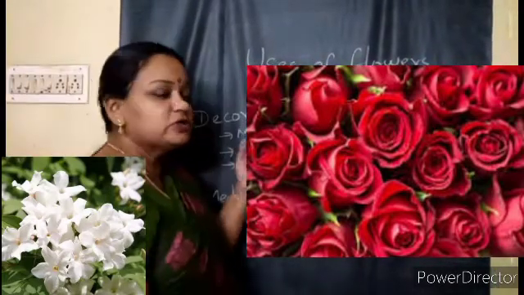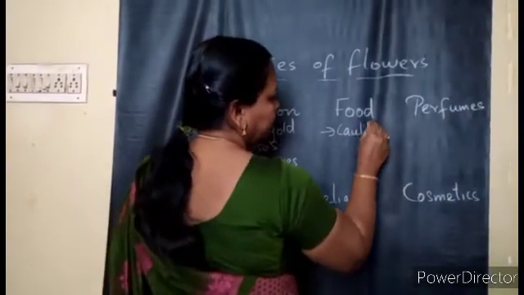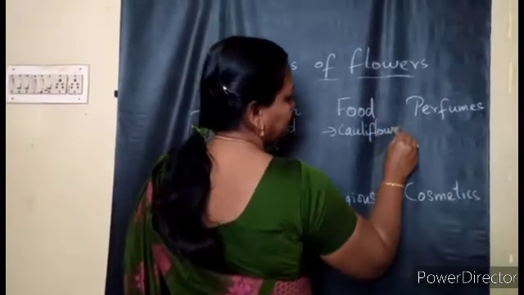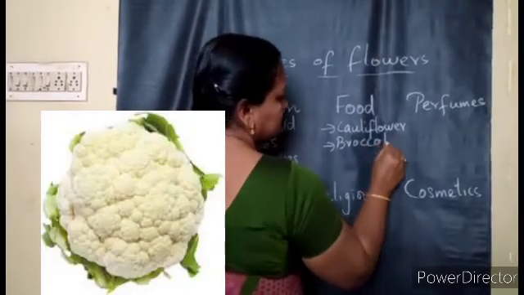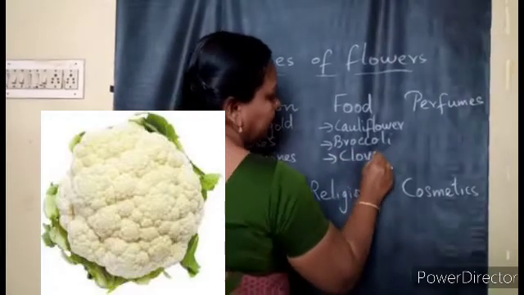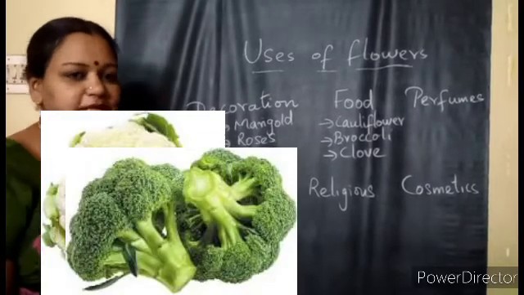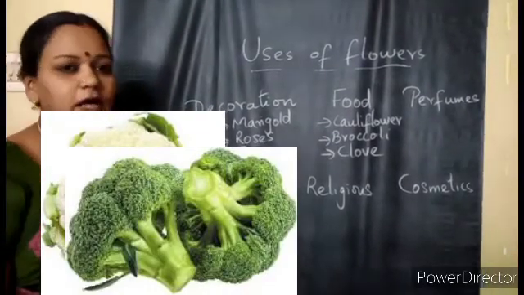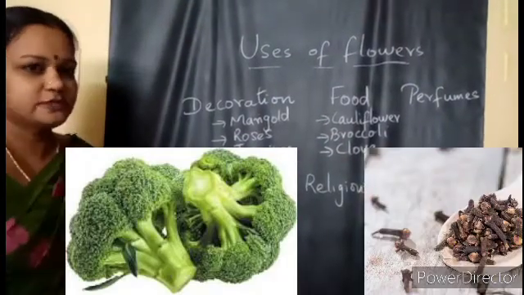And do you know which flowers we use as food? Very good. Cauliflower. You have learned in the previous classes also. Cauliflower, broccoli, and also clove. Clove is a flower part of the plant which we use as a spice. For flavoring the food we use the cloves. That is also a flower which we use as food.